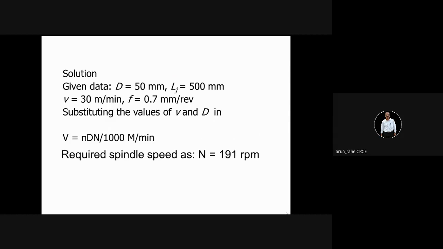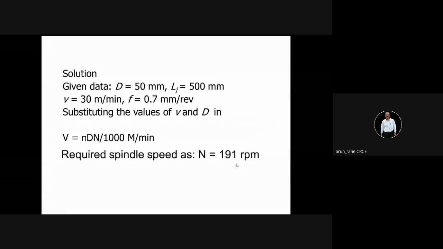So this is your given data: D is 50, length to be turned is 500, cutting speed is 30 meters per minute, F is 0.7 millimeter per revolution. You substitute these values in the model V = πDN/1000, and you will get 81 RPM. Very simple.